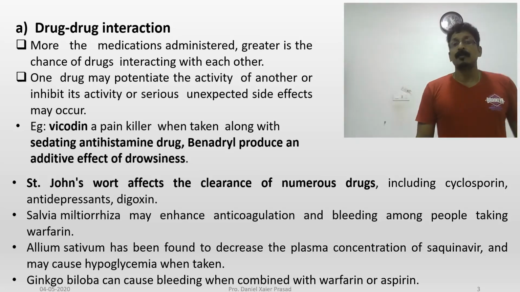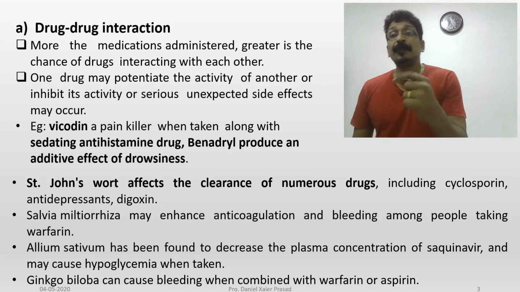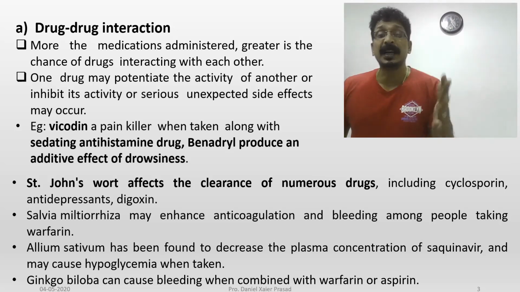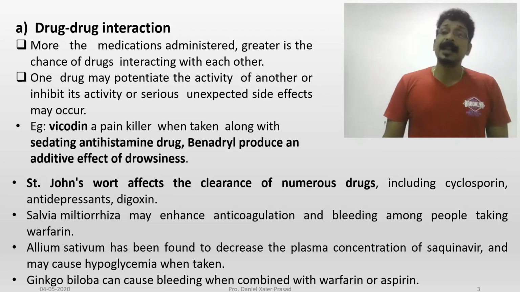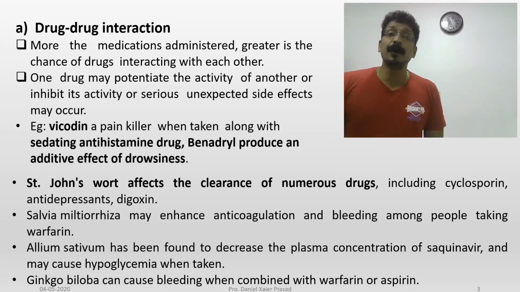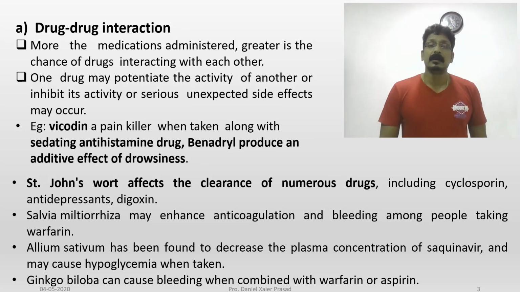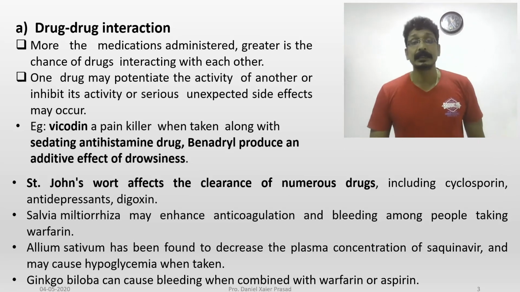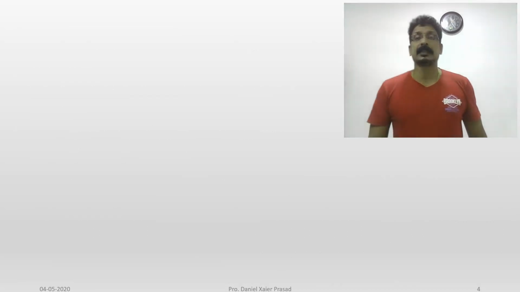Specifically congestive cardiac failure patients or cardiac patients may be prescribed warfarin and aspirin. So when it is taken along with a plant or herb, Ginkgo biloba, it causes bleeding, which increases the activity of the anticoagulant action.